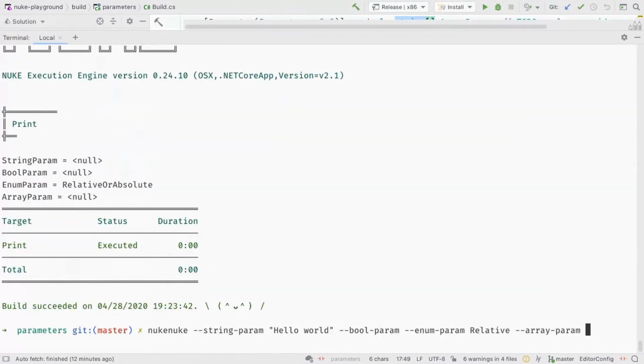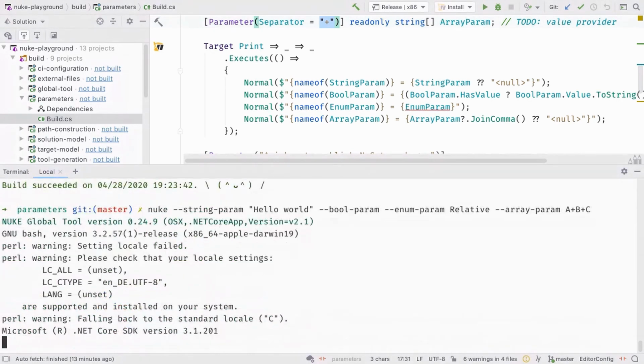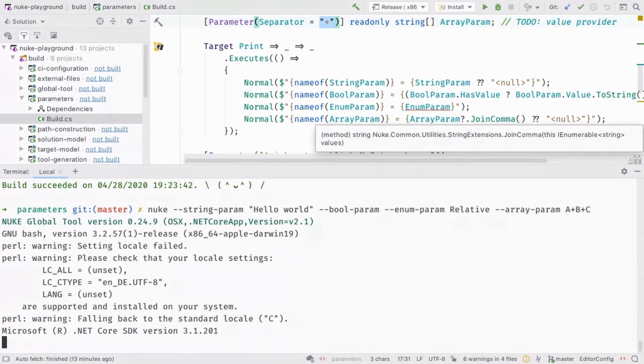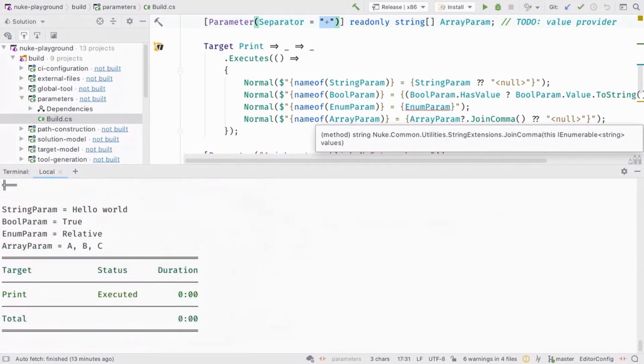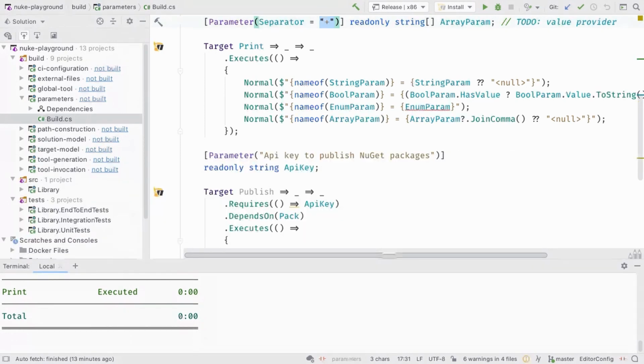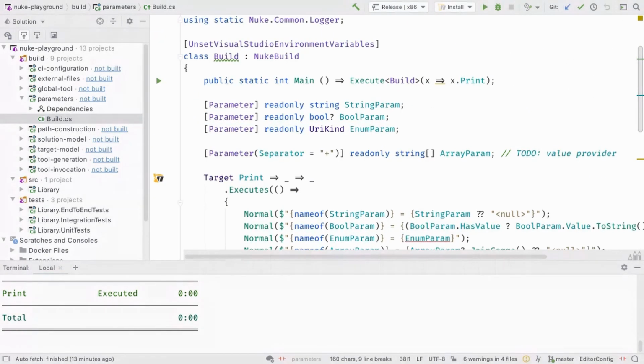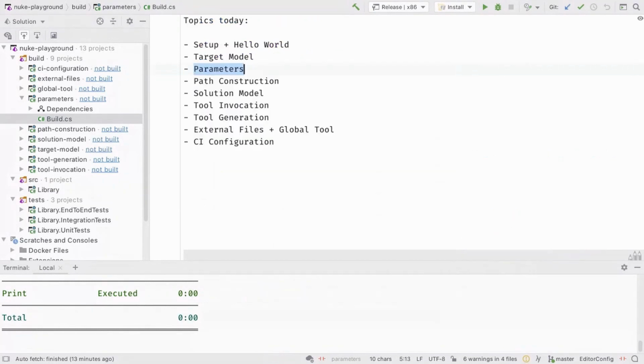it's a string param. So we could do something like, let me see. And we can also define a separator. We don't have to. By default, it's space. But we can also write something like A plus B plus C. And now if we execute that, we see hello world, true, relative. And also here we have this collection of strings. So this part I have shown you already. So that's it for the parameters.